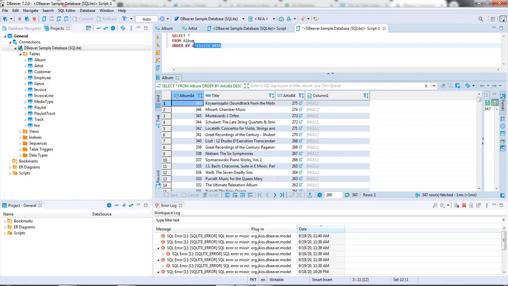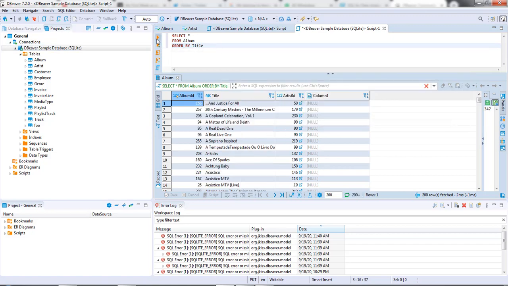And you can order by title as well. So let's give this a try. Click on the play, and what ordering by title has done is that it has rearranged the complete table in an alphabetic order. A is the first letter in the alphabet, and the table has been rearranged accordingly. So basically all the titles that are starting with A come on the top, and anything that is starting with Z comes at the bottom. You guys get the point. So that was the ORDER BY command for all of you guys.